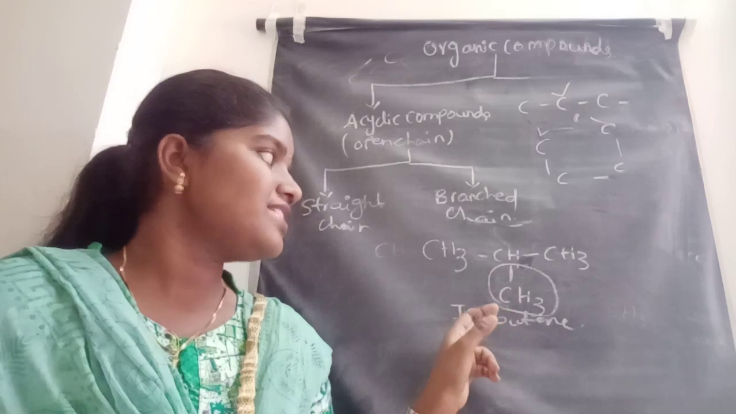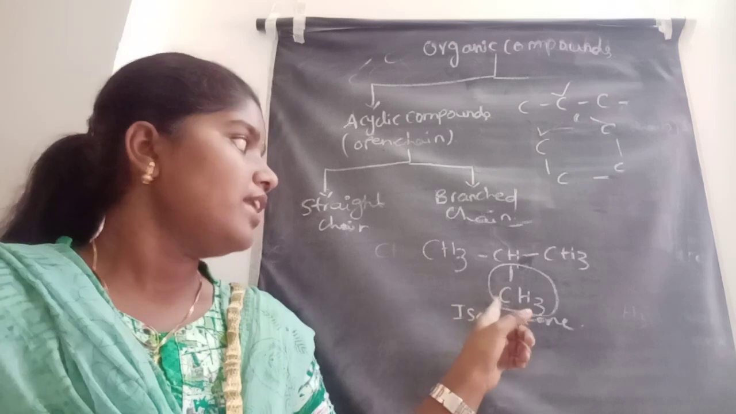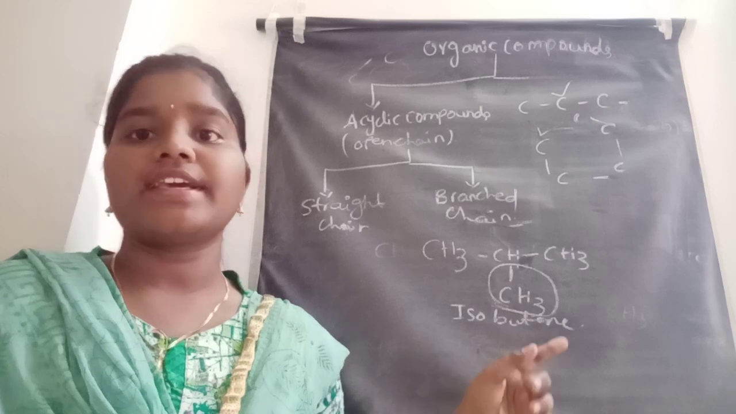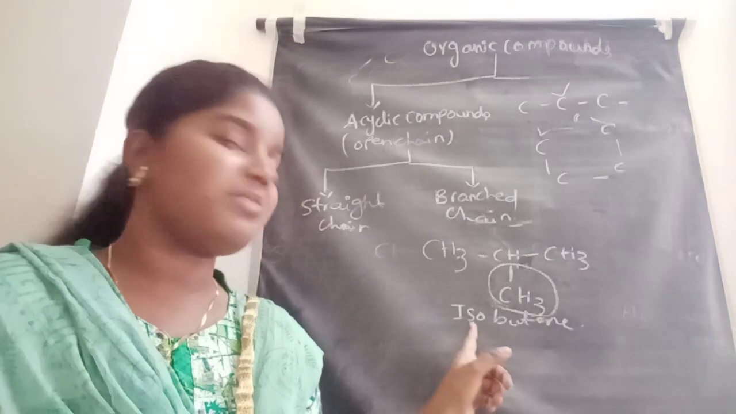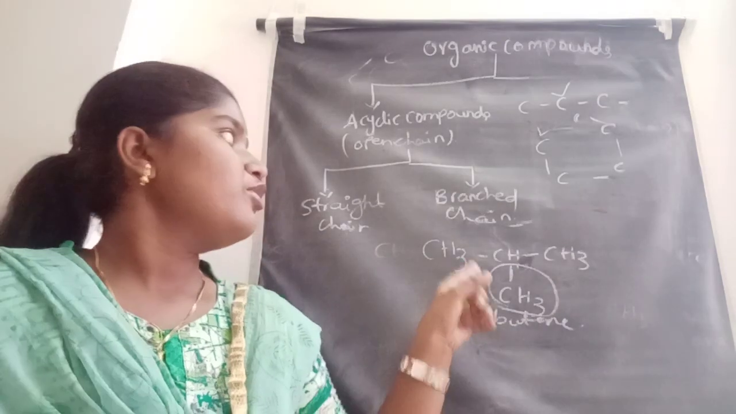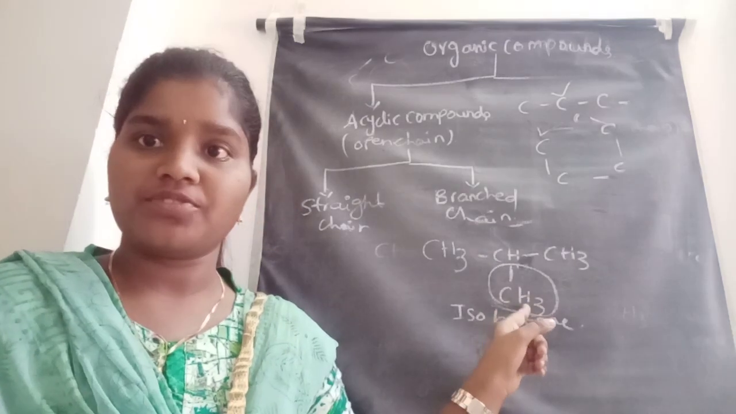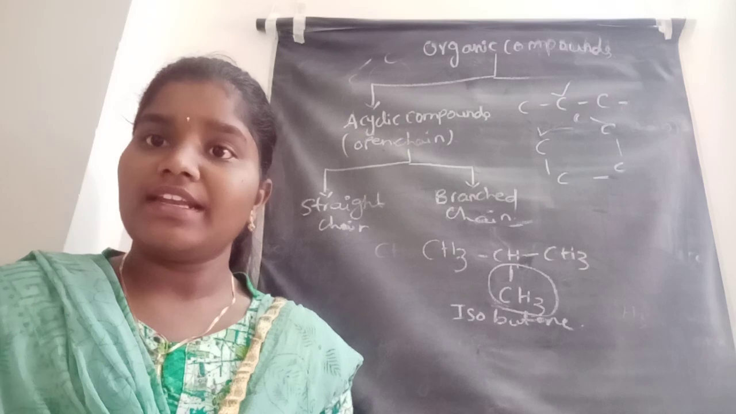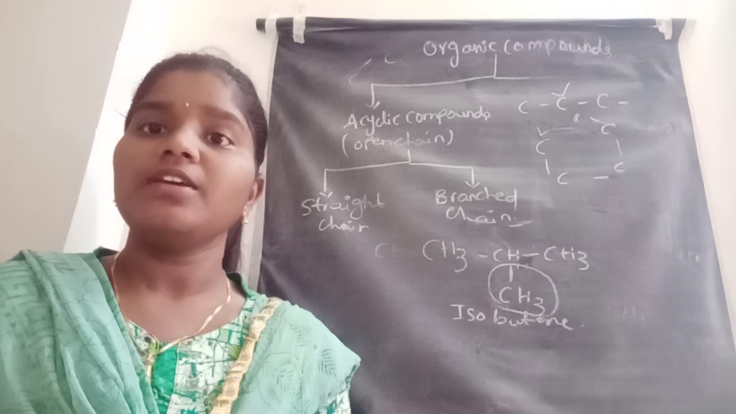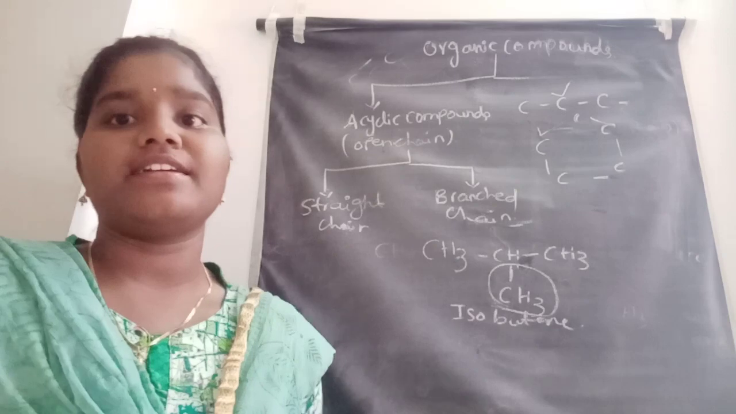Here we use the prefix iso because one alkyl group is attached to the second-last carbon of the chain. So we use the prefix iso. So isobutane is an example of a branched chain, because one alkyl group is present as the branch. Next, isopentane and isohexane, like isobutane, are examples of branched chain compounds. These are the classification of the acyclic compounds.